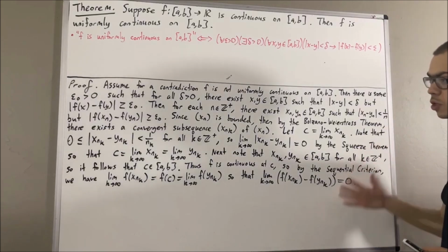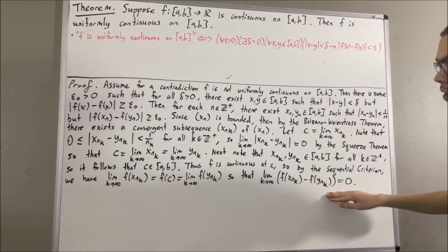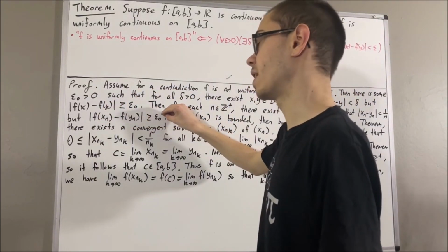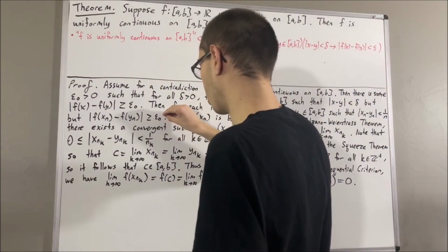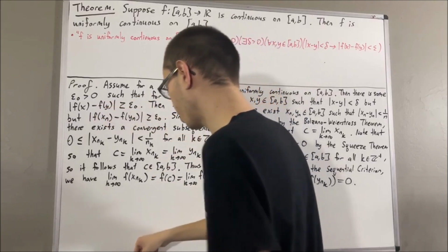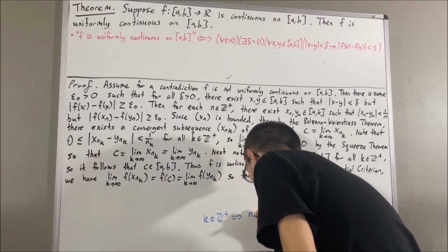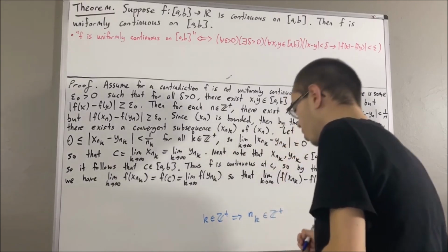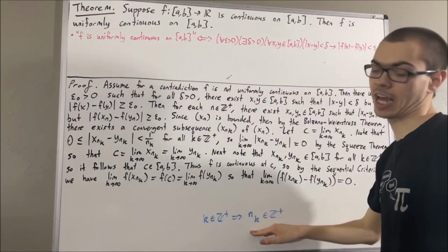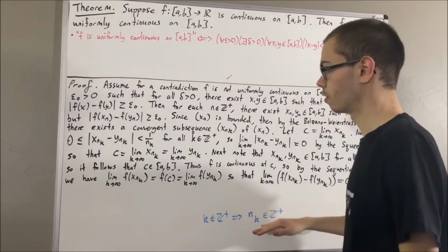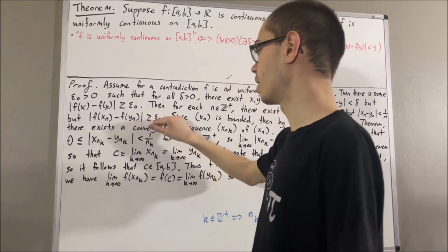Now remember, the whole goal has been to reach a contradiction. Now, with this sequence converging to 0, and this inequality being true for all positive integers, we should be able to reach a contradiction. Since this inequality is true for every positive integer, well then in particular, if we consider an arbitrary positive integer k, well then we know that nk is a positive integer. So, since this statement works for every positive integer, it must work for the positive integer nk. So replacing n with nk, we have that absolute value of f of xnk minus f of ynk is greater than or equal to epsilon naught.